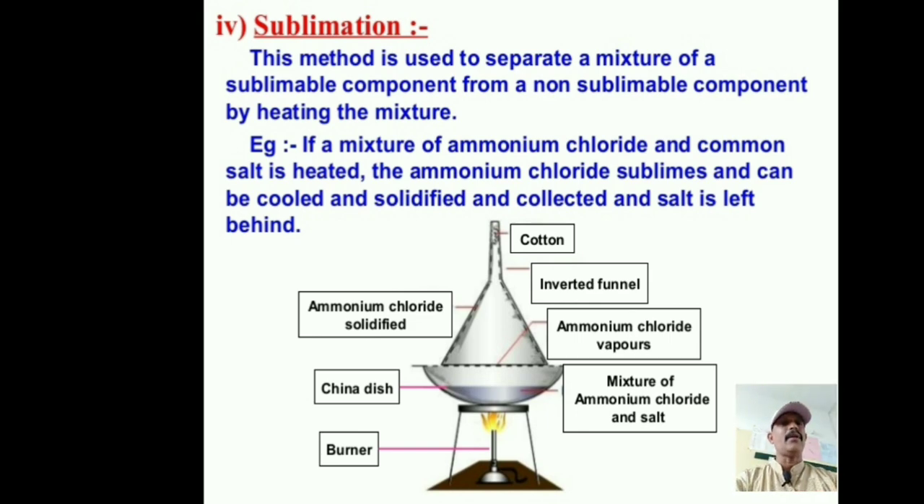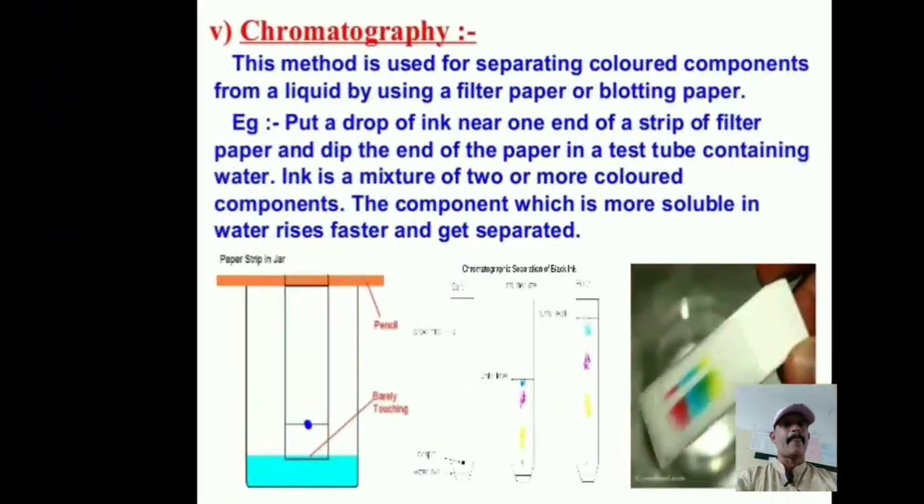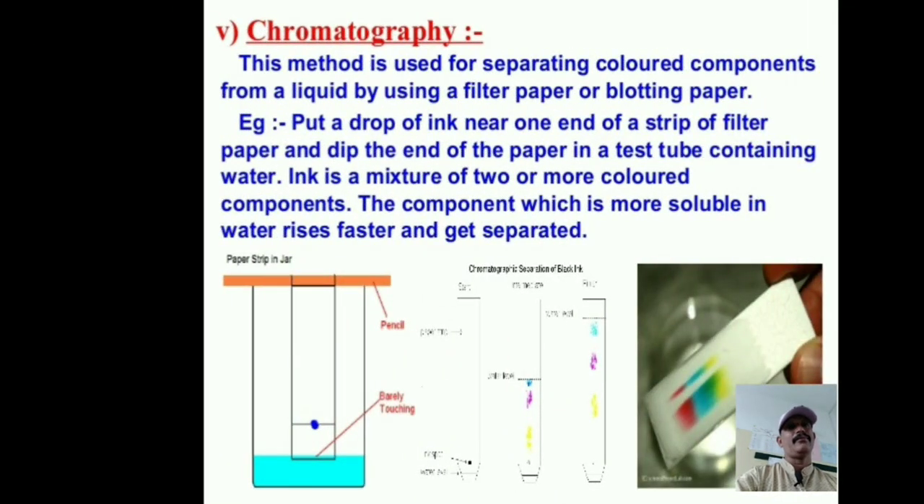So the next point we will discuss here is chromatography. Chromo means color, and graphy means formation of a strip. So this method is used for separating colored components from a liquid by using filter paper or blotting paper. Filter paper is also known as blotting paper.